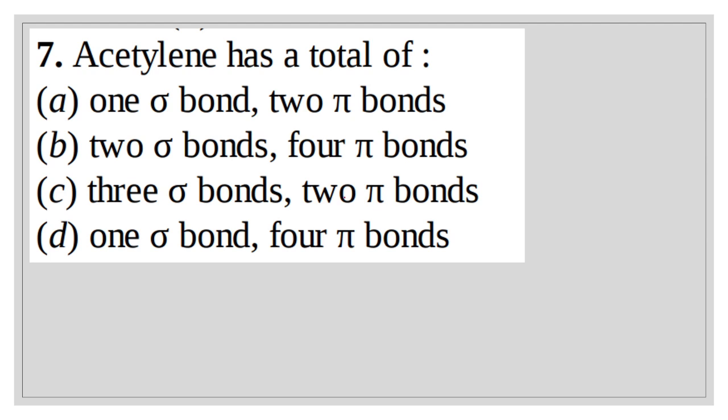Question number 7. Acetylene has a total number of sigma and pi bonds. In acetylene, this is a sigma bond, this is a sigma bond, and here this is a triple bond, that means 1 sigma 2 pi. That means 3 sigma bonds and 2 pi bonds. 3 sigma bonds and 2 pi bonds is the right answer.